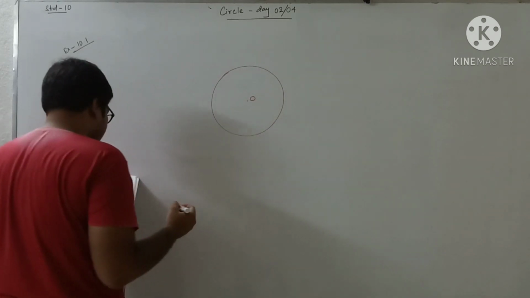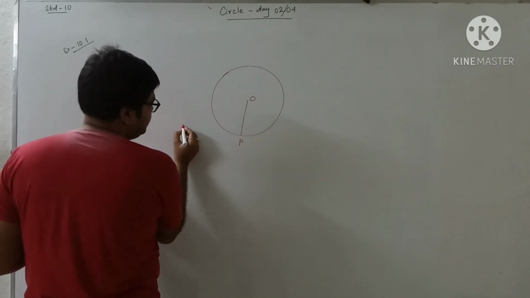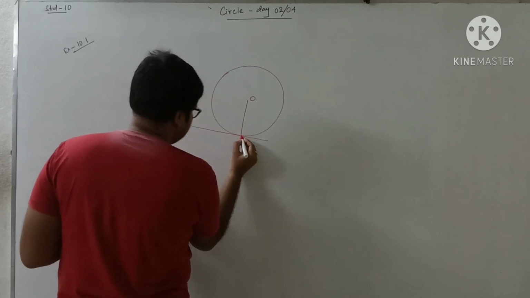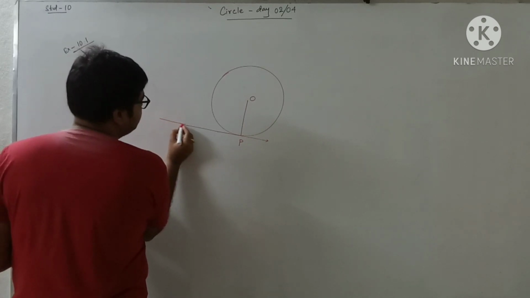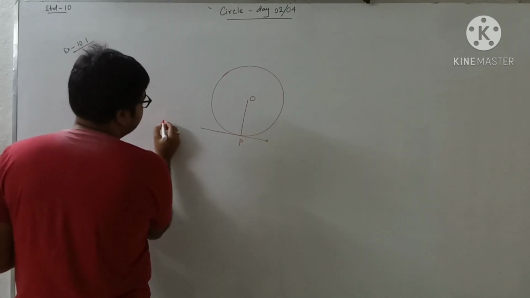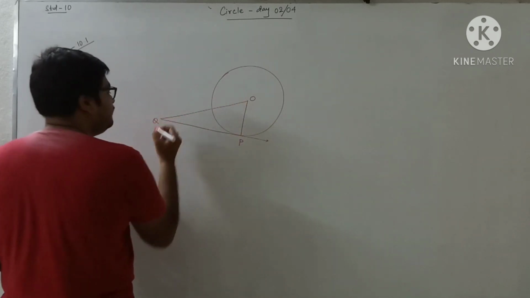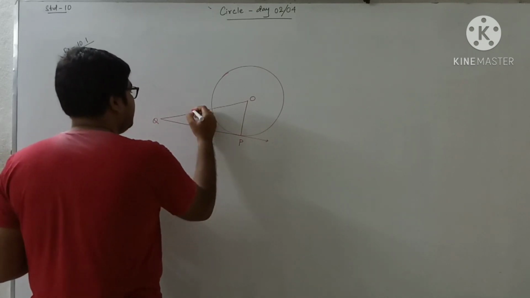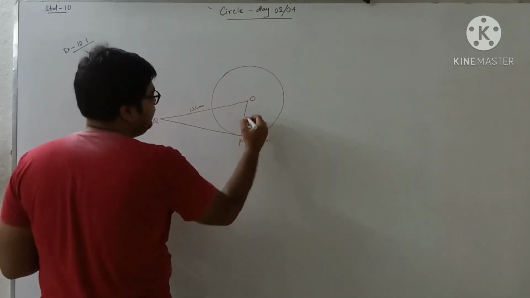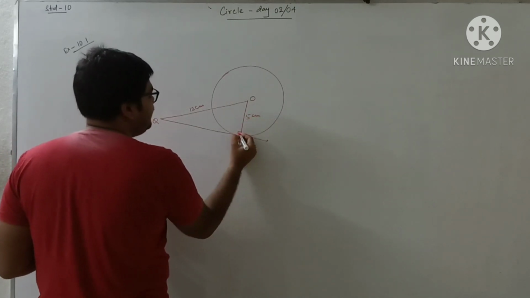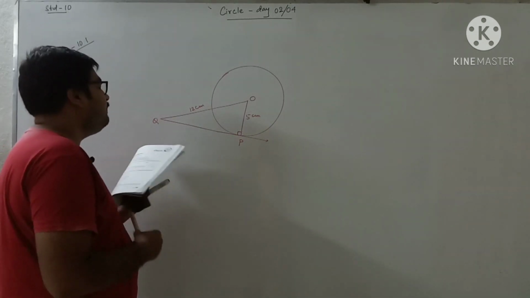O is the center of the circle, OP is the radius, this is the tangent, this is OQ. OQ is given as 12 centimeter and the radius is given as 5 centimeter. This will be perpendicular because we have learned that the radius is perpendicular to the tangent. We have to find out the length of PQ.